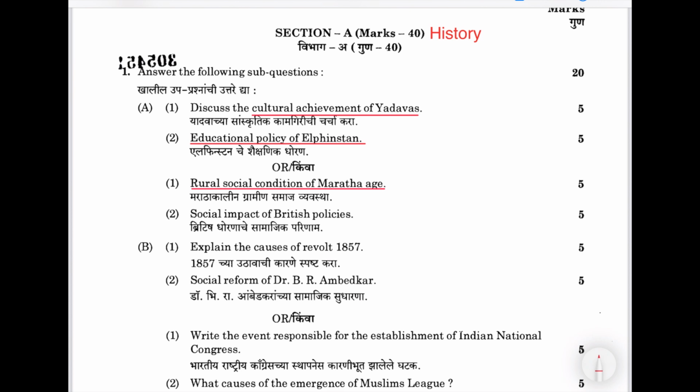The first question: discuss the cultural achievements of Yadavas. Now Yadavas is all about Maharashtra, Devgiri Yadav. So this is again a Maharashtra question. Educational policy of Elphinstone. Elphinstone was in Bombay province, he was a governor of Bombay province. Then rural social condition of Maratha age. This is again the Maratha age, from Shivaji Maharaj till Bajirao, or you can say till 1818.